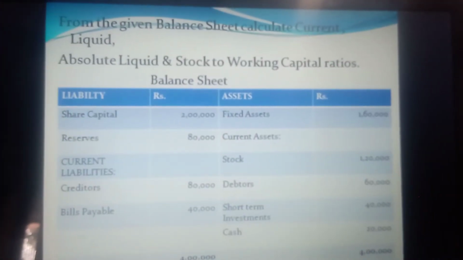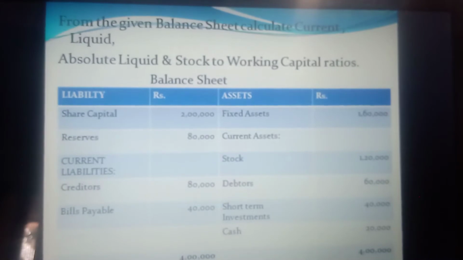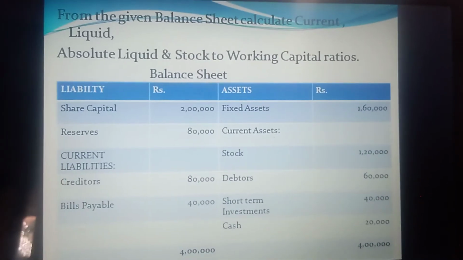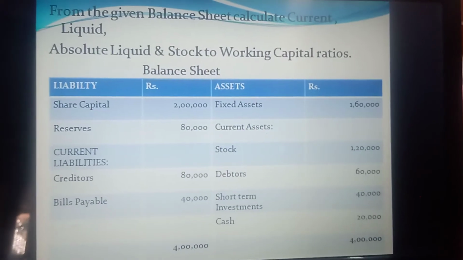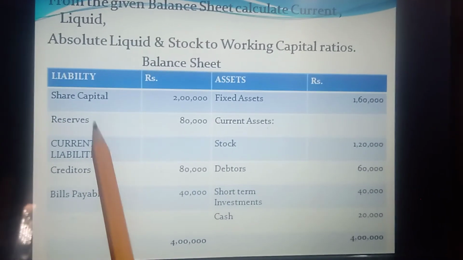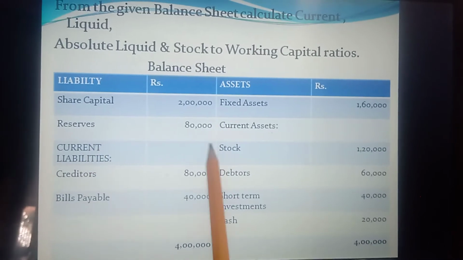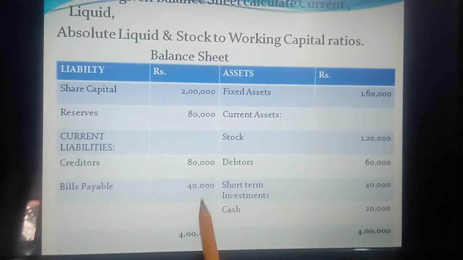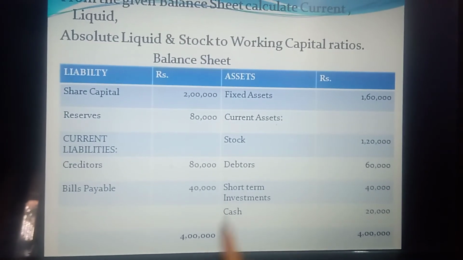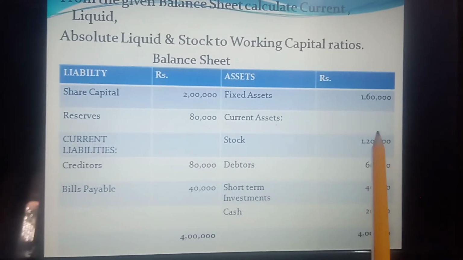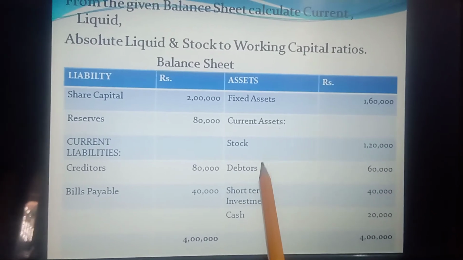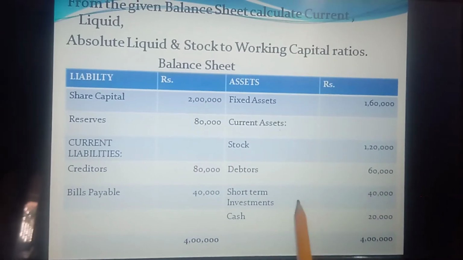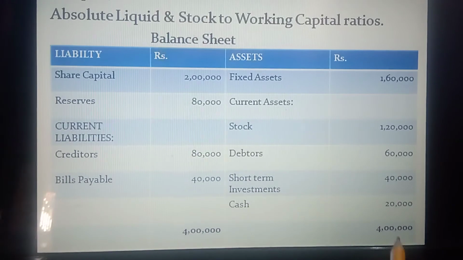Now, as you can see from this balance sheet, you are supposed to calculate the current ratio, liquid ratio, absolute liquid ratio, and stock to working capital ratio. On the liability side, share capital is 2 lakh, reserves rupees 80,000, current liabilities: creditors rupees 80,000 and bills payable rupees 40,000. The total of the liability side is 4 lakh. Moving to the assets, fixed assets are 1,60,000. Under current assets, stock is 1,20,000, debtors 60,000, short-term investments rupees 40,000 and cash rupees 20,000. Again, the total is 4 lakh.